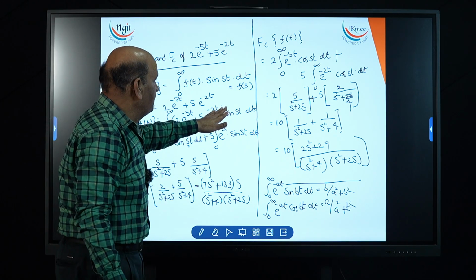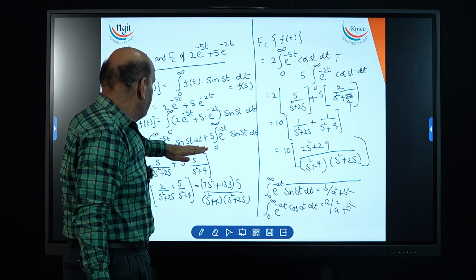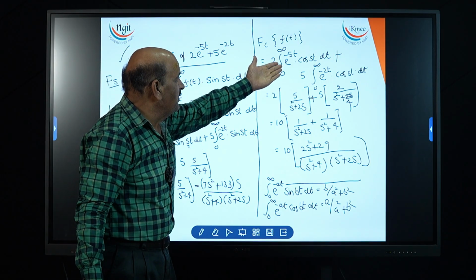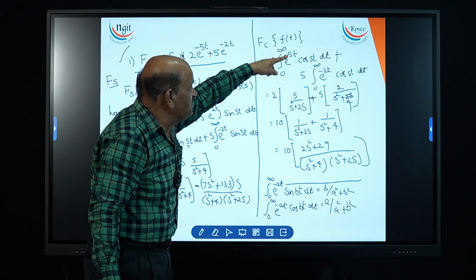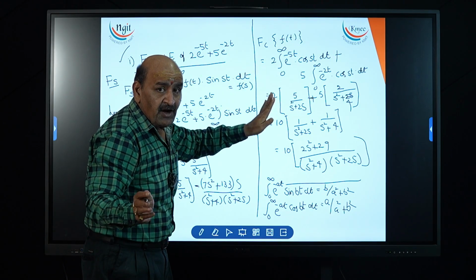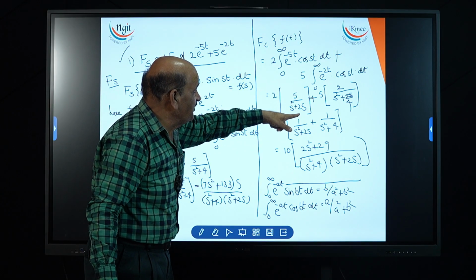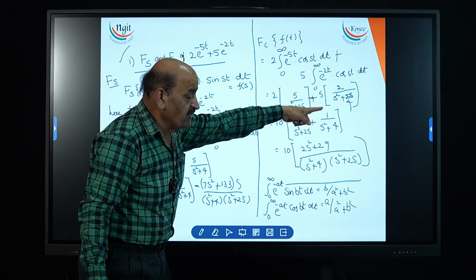Now based upon this, I went for the direct step for the cosine. Up to this it is the same; just in place of sin st, we got cos st only. Because of cos, only the coefficient of the exponential will come out, not the coefficient of cos. So here 5 by s square plus 25, and here 5 by s square plus 4.